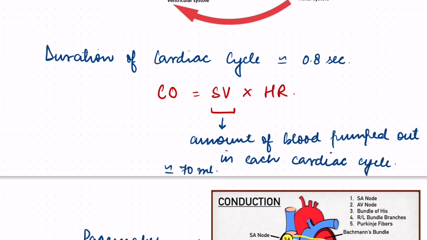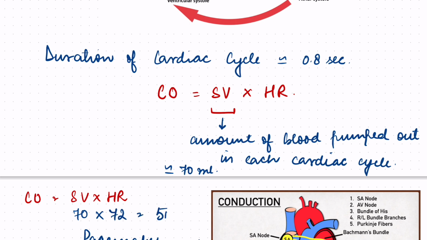So what is our cardiac output? Cardiac output is equal to stroke volume into heart rate. Stroke volume is 70, heart rate we take approximately 72, and this comes out to be approximately 5000 ml or 5 liters. So 5 liters of blood are pumped out by the heart in 1 minute. That is known as the cardiac output.